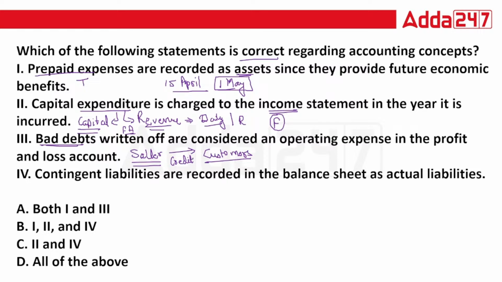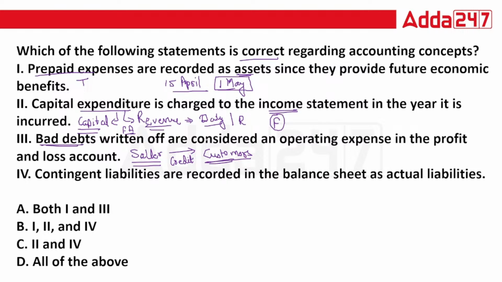Credit basis means currently there is no cash transaction. As a customer you have purchased and said that I will pay after 1 month or 2 months. So this is a credit transaction. But after 1 month, suppose your customer defaults, your customer becomes bankrupt, so you cannot receive even a single amount.